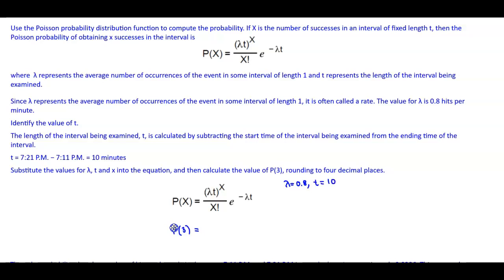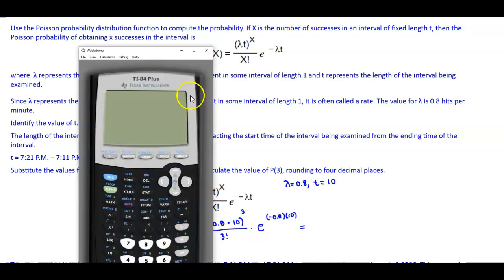So that means we're going to take 0.8 and multiply that by 10 and then raise that to the power of 3, and then divide that by 3 factorial, and then multiply that by e to the power of negative 0.8 times 10. And then we're going to round that to 4 decimal places.